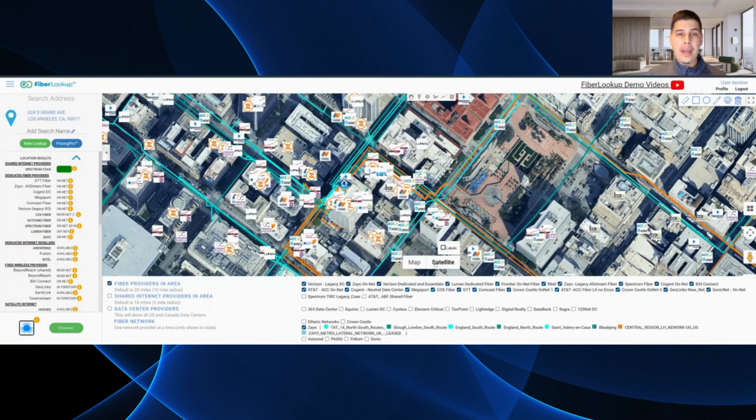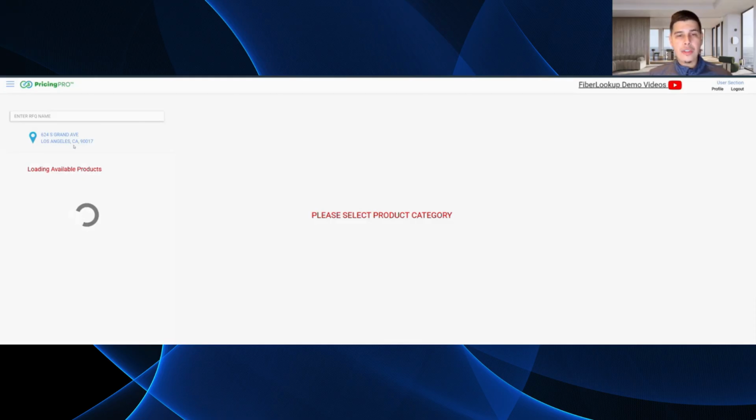But now you're ready to get pricing, right? So what does that look like? If you utilize Pricing Pro, it's just a button. This is going to allow you to get real-time pricing for that address you selected. We'll just give us a quick second. Also, for any one of these addresses, you can rename the RFQ here, right?